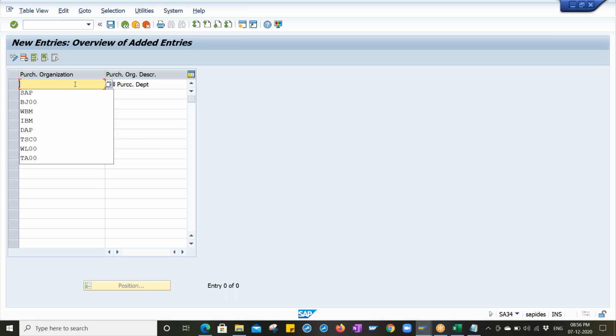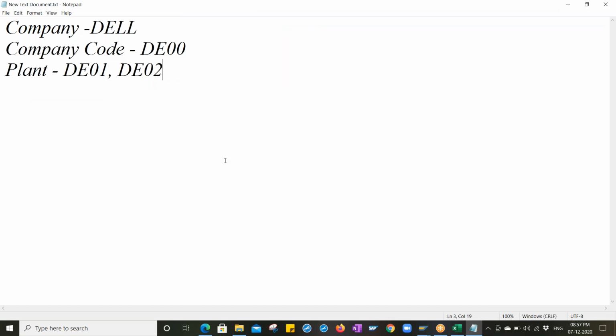If it exists with the same code, then the system will not allow. Enter. It does not exist, so the system allowed PG00. So this is the purchasing organization we created.